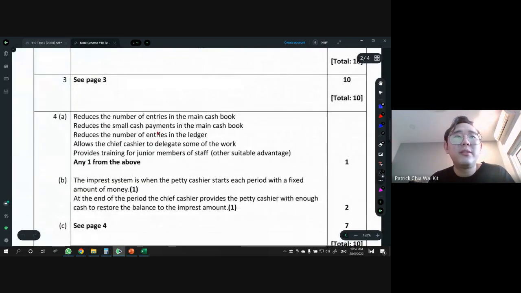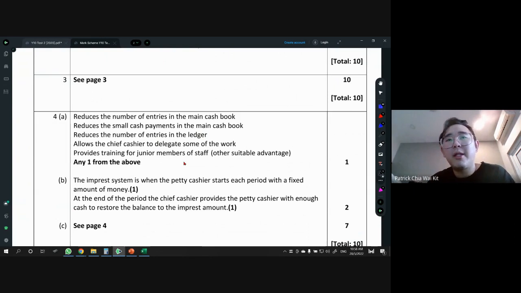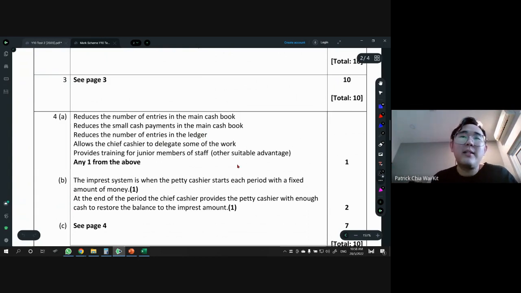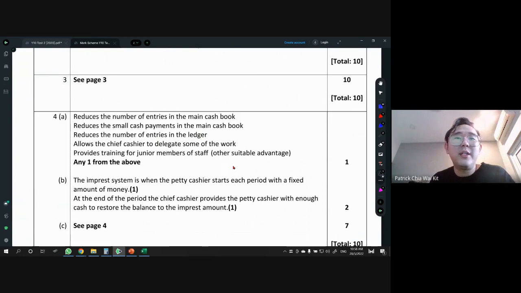So reduces the number of entries in the main cash book. Help to reduce entries in cash book. Also reduce the small cash payments in the main cash book. All this is also acceptable. Reduce the number in the ledger. Yes, also. Allow the chief cashier to delegate some of the work. You allow the chief cashier to concentrate on more important tasks. It also provides training for junior members. Any other suitable advantage which makes sense. Just need to choose one only. Choose the easy one.